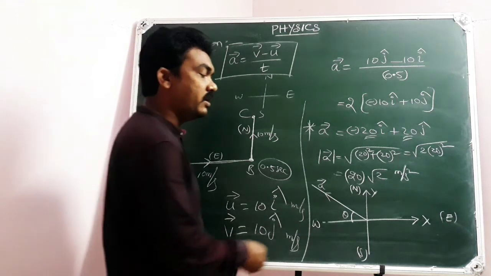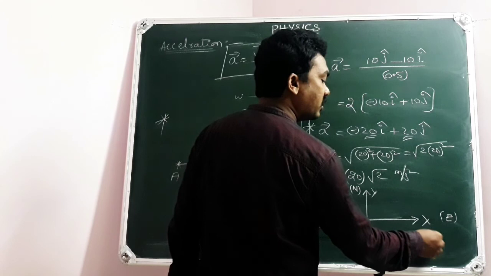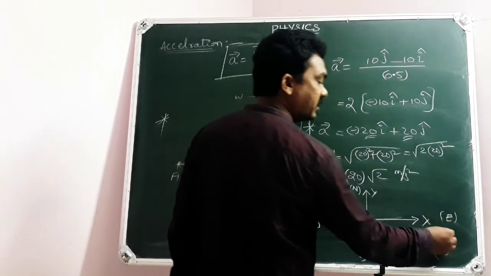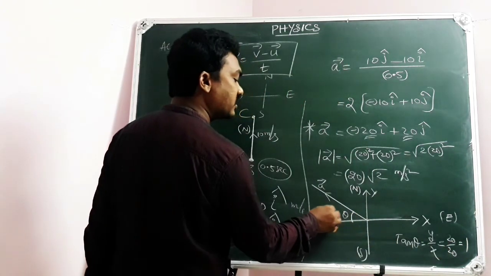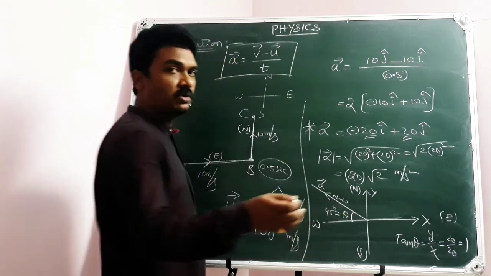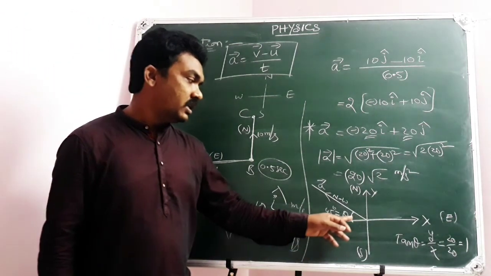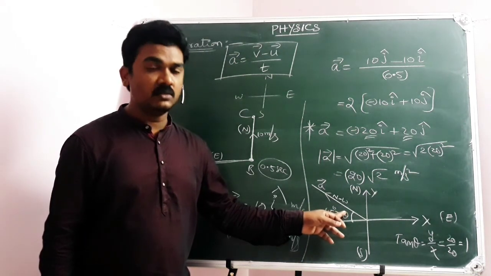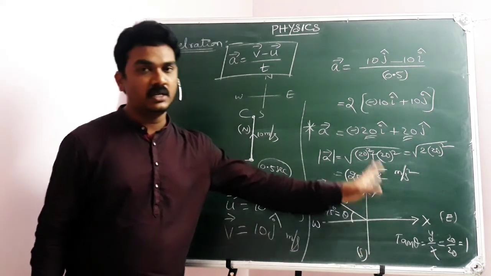But here this theta will be tan theta is equal to y by x, because we are measuring with the x axis. Y by x means 20 by 20, which is going to be 1. So tan theta 1 means theta is 45 degrees. Whenever theta is 45 degrees, it is exactly northwest. I have told you geographical directions in vectors, no need to repeat again and again. So if theta is something like 30 degrees, then our answer should be 30 degrees north of west. But this is 45 degrees according to the data.